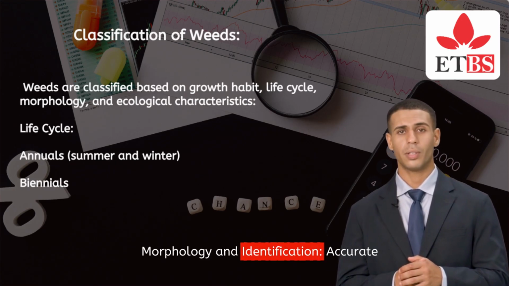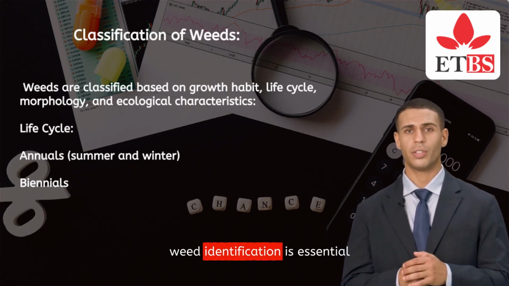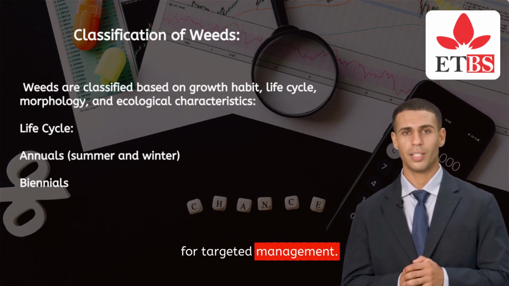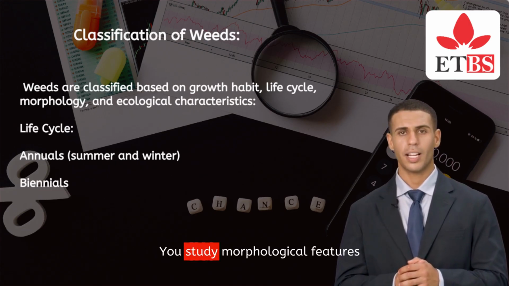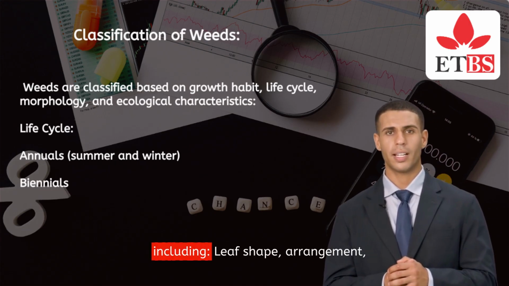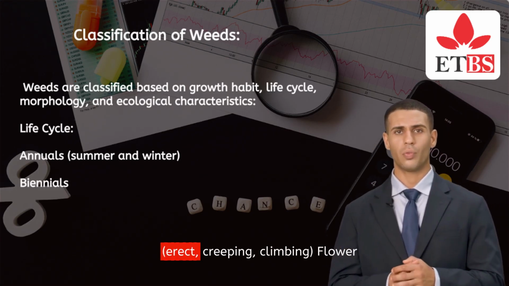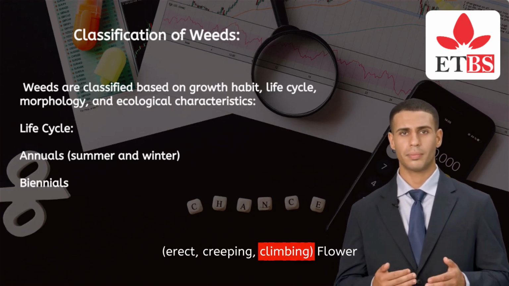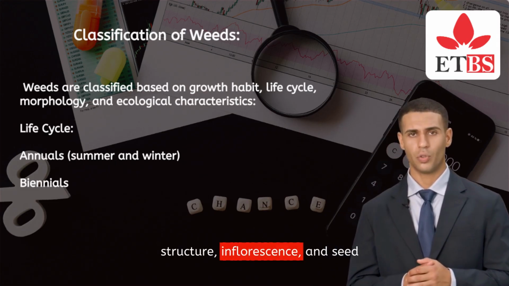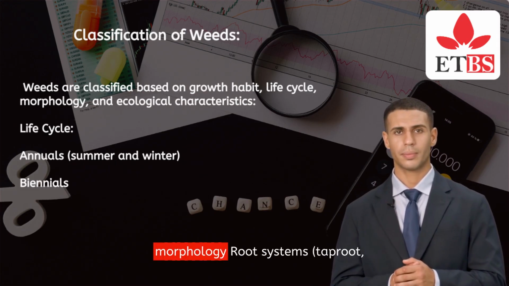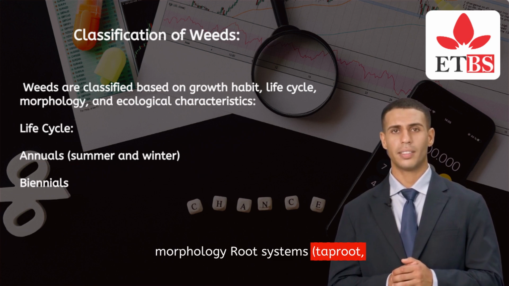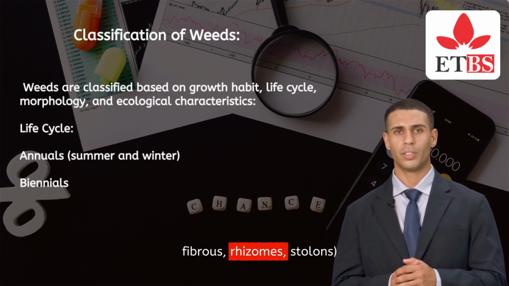Morphology and identification. Accurate weed identification is essential for targeted management. You study morphological features including leaf shape, arrangement, and venation; stem types: erect, creeping, climbing; flower structure, inflorescence, and seed morphology; root systems: taproot, fibrous, rhizomes, stolons.